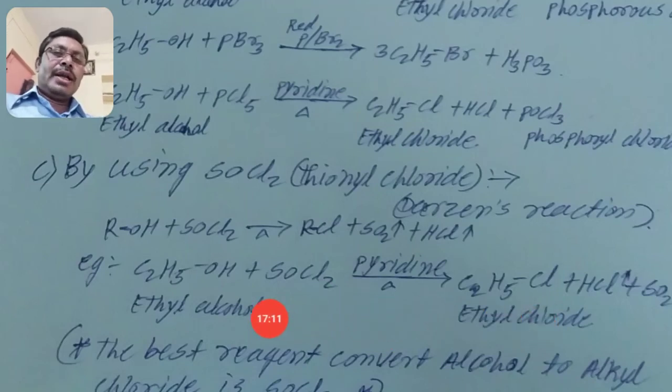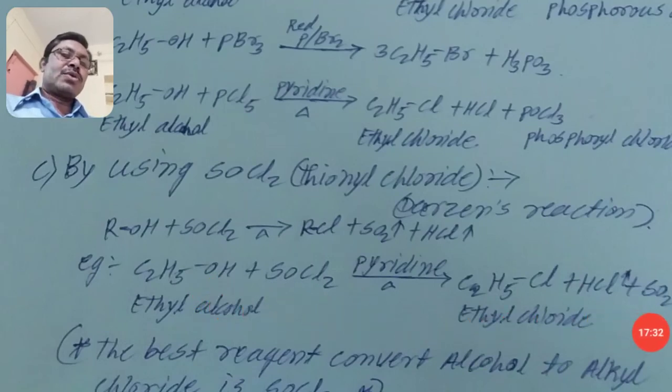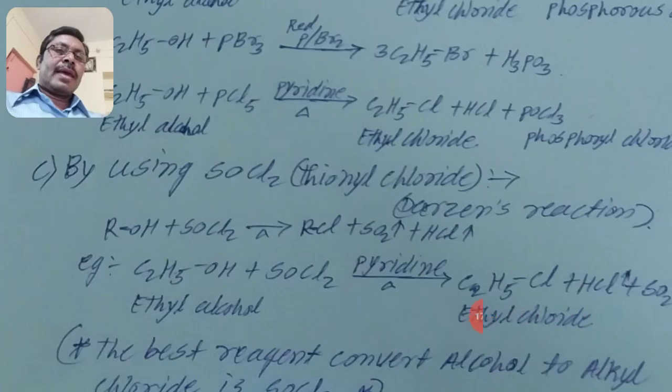That one chlorine is bonded with the hydrogen atom of the hydroxyl group. We get HCl, and there remains sulfur and one oxygen, plus one oxygen from the hydroxyl group. We get SO2. These two are in the gaseous state.